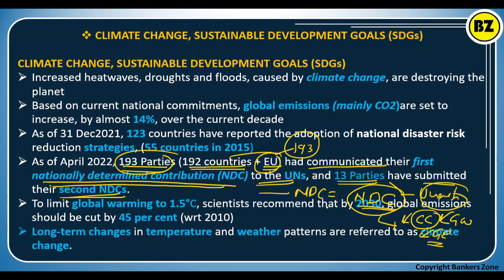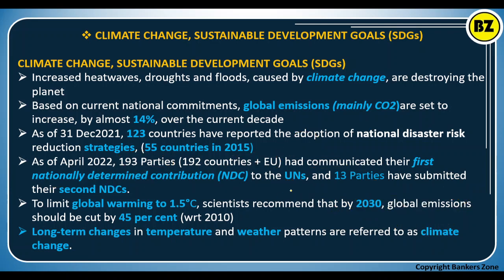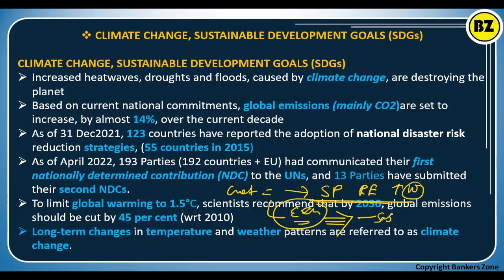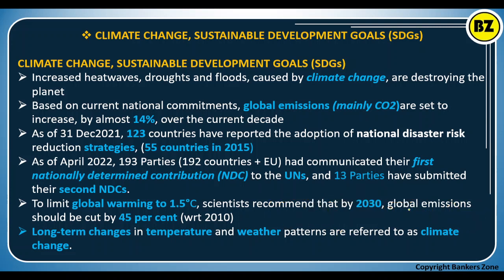Okay, so how basically can that happen? See, government will empower more use of solar power projects, more use of renewable energy, for example increase in the production of electricity using the wind. Okay, so wind energy. So these are the ways by which government promotes that activity. For example, use of e-vehicles, okay, electric vehicles, right? So these are the ways by which government promotes that industry, so that it will be a substitute for, for example, cars which run on petrol, which release CO2, that will be decreased. So these are the ways which are included in the NDC,